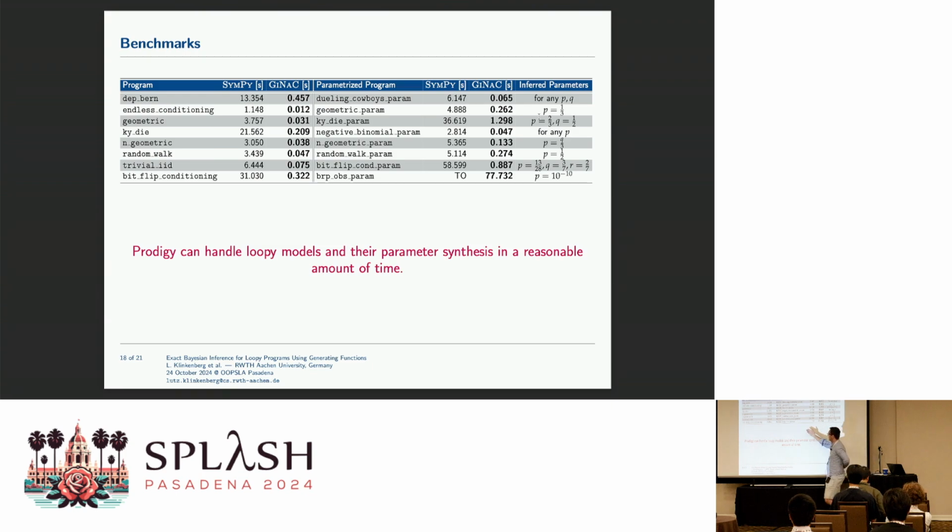And what you can see right here is, if we use our faster backend, because it's a Python implementation, most of them take less than 1 second, even with computing these parameter instantiations. So at least it's a reasonable prototype.